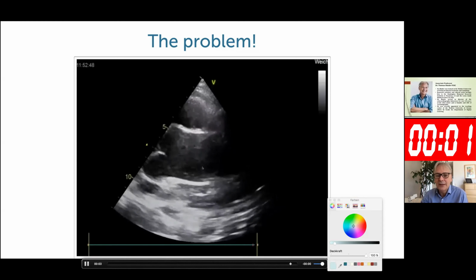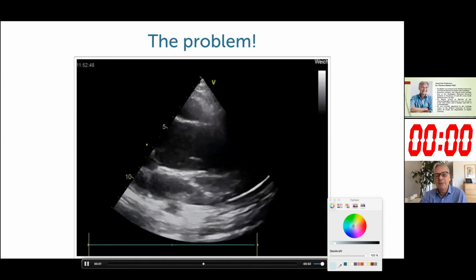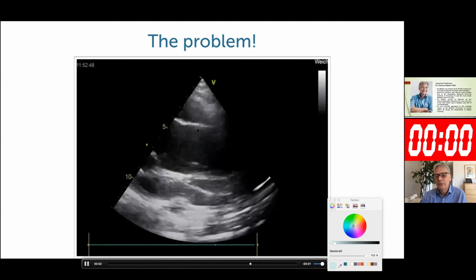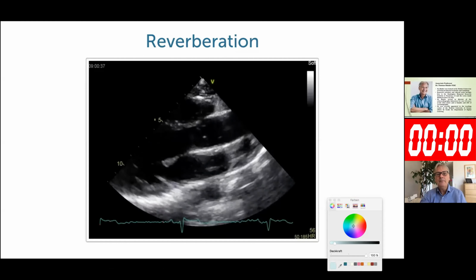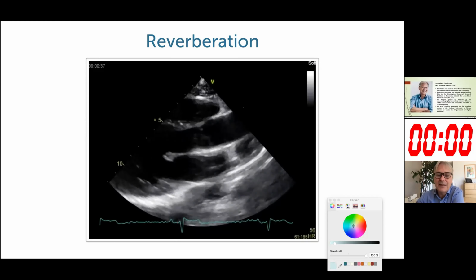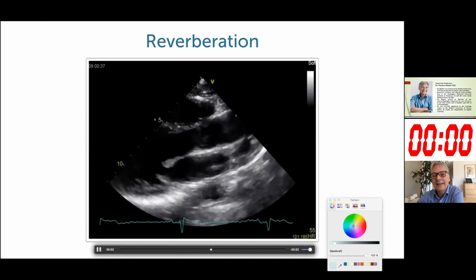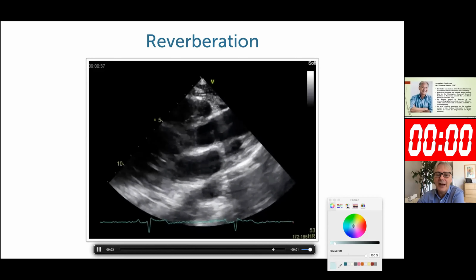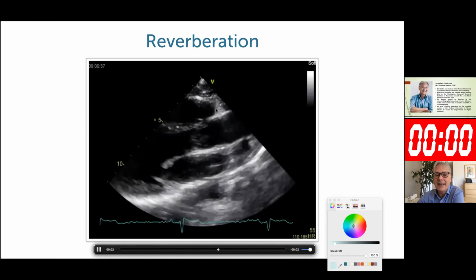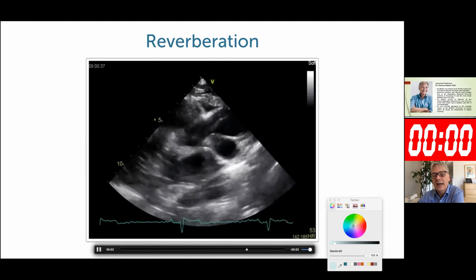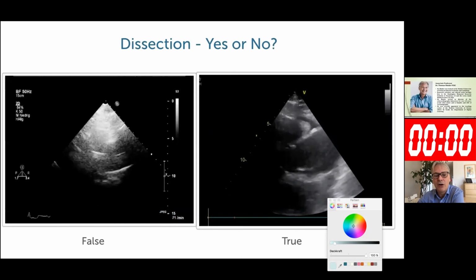If you really want to differentiate that from a true dissection, you could even use M mode and see if this membrane moves in parallel with the ascending aorta. Now, this is another patient, and again, you might think this must be a dissection, but in reality, it is not. Here you have the additional factor that there's a little bit of fluid right here, which enhances the reflectivity of the anterior wall of the aorta, and thereby even makes more reverberation. So this is another example where you might be wrong.